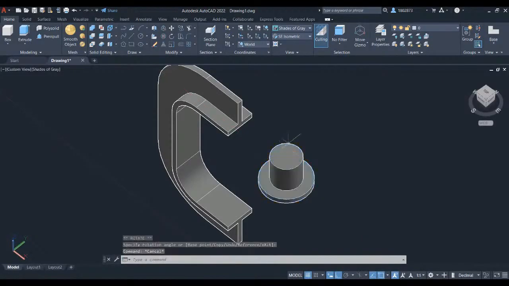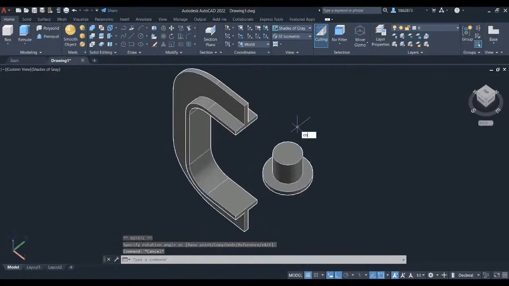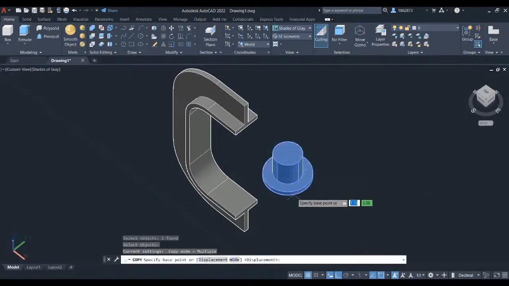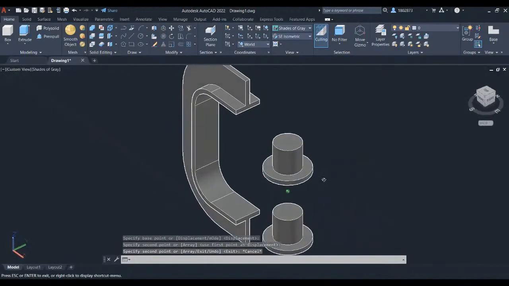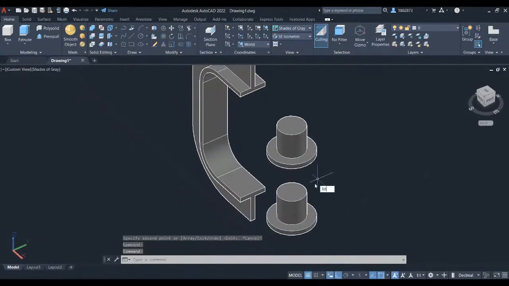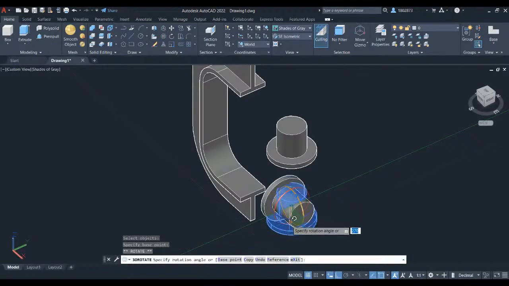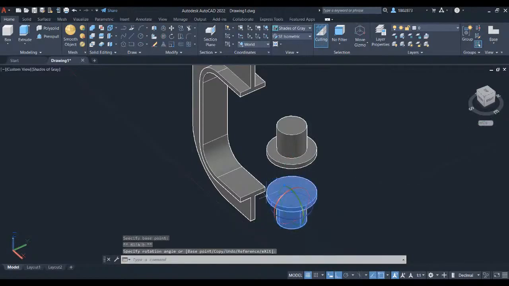Press escape. We will now make a copy of this part. Type in CO for copy command and press enter. Select the part. Left click and drag over here. Press escape. Let's rotate this part. Press 3D and select 3D rotate. Select on the object to rotate. Press enter. Select the green circle and hover your crosshair here and left click. Press escape.